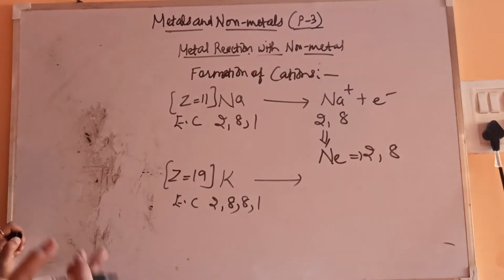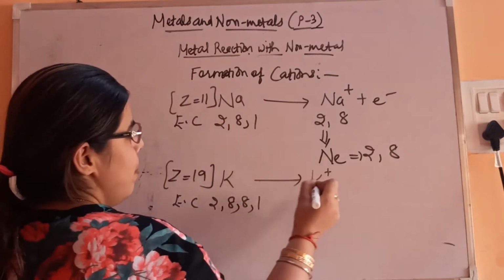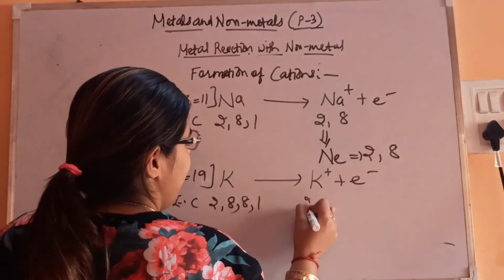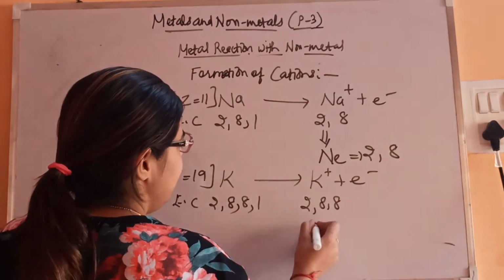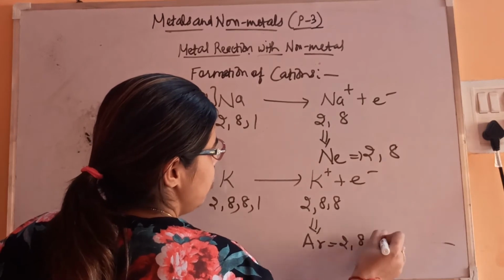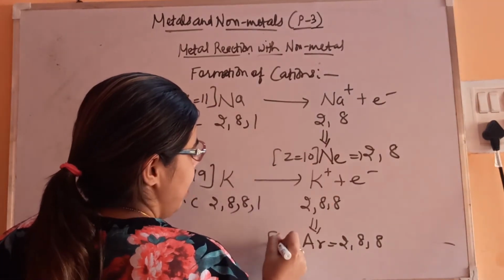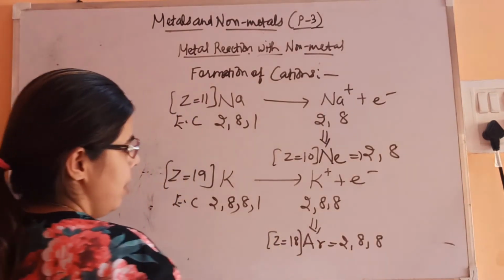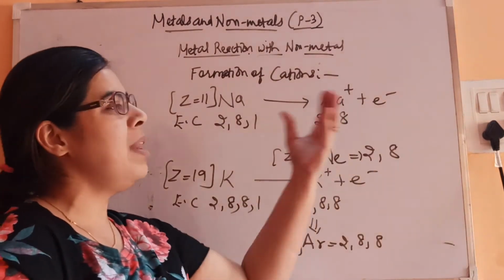So again, instead of gaining 7, it will lose 1. So it will form the potassium ion, K plus, as 1 electron is getting lost. The configuration will become 2, 8, 8. The nearest noble gas is argon. Argon has configuration 2, 8, 8 and its atomic number is 18, while the atomic number of neon is 10. So in this way, the ions are getting formed.